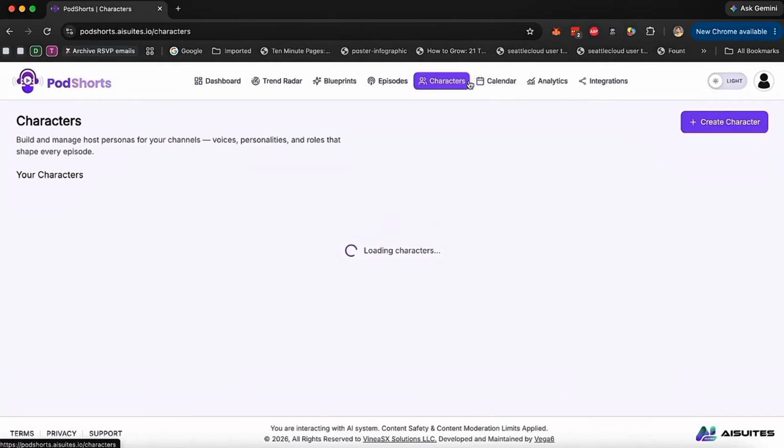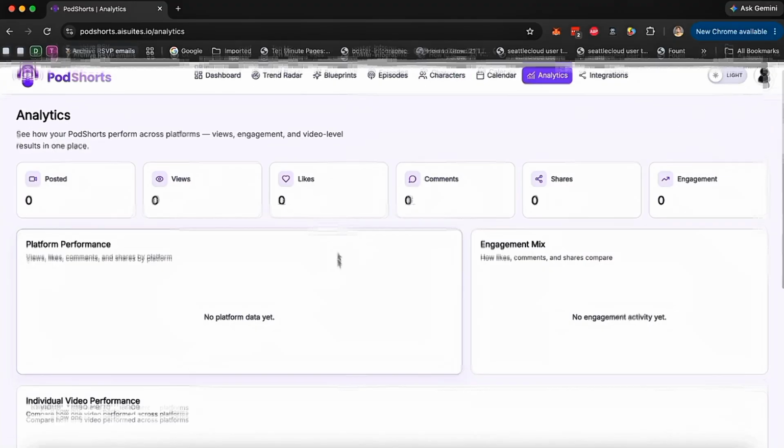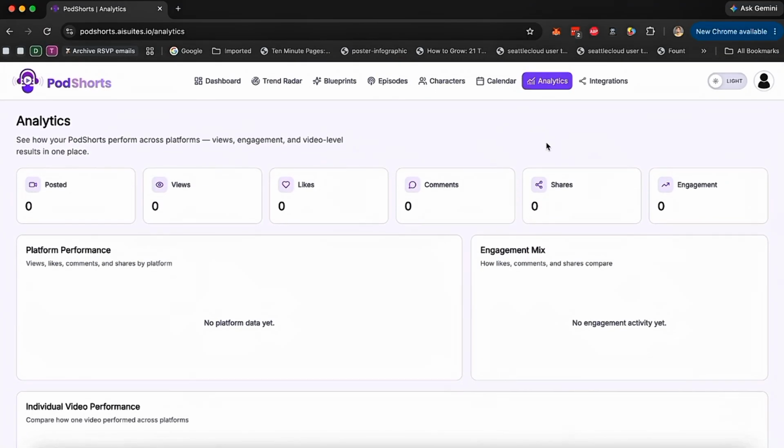can see. And again, if you go to the characters tab, you can see all the characters that you have created. So I've cloned myself. I have one of my here. The Johns, two Johns that I created. The Max character that we just recently created is here. And then in the analytics, you can see all the engagement and everything that is already here. Everything is ready for you to copy and see the engagement for you.